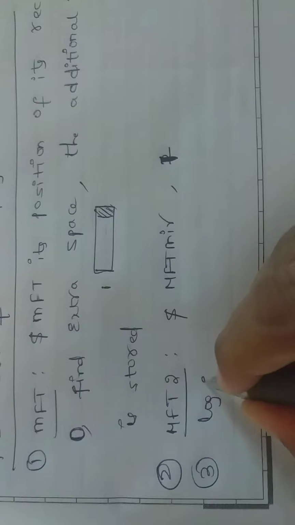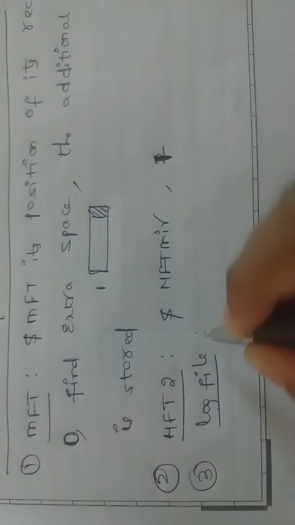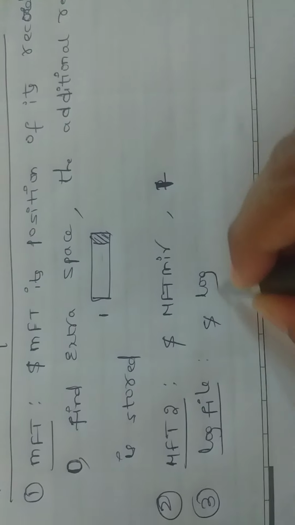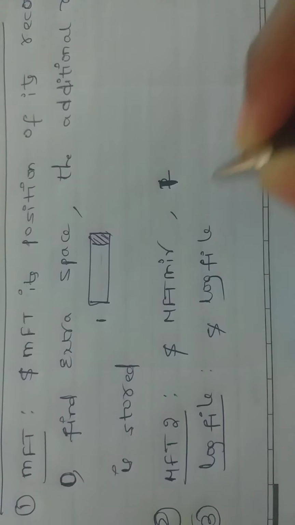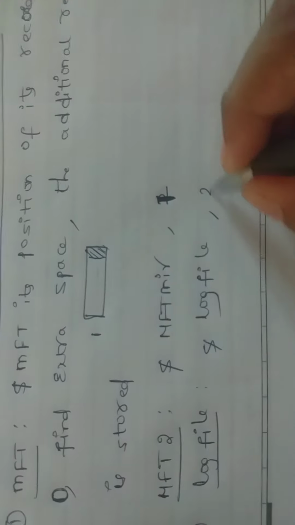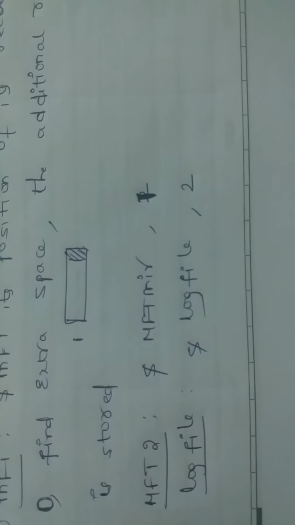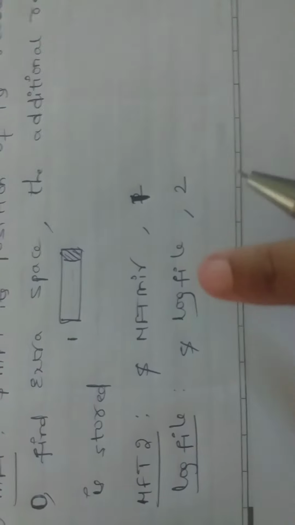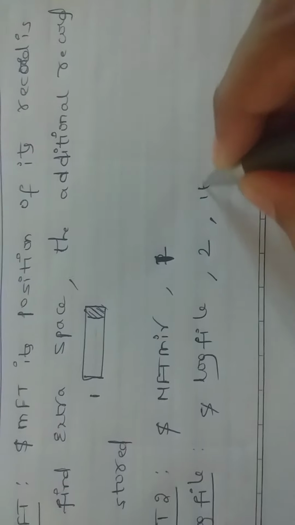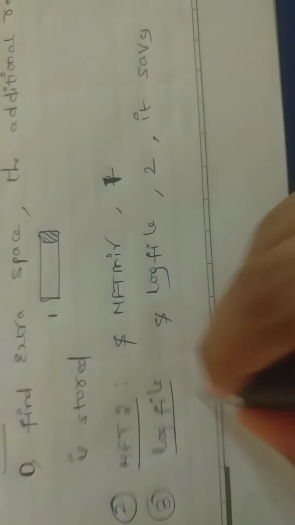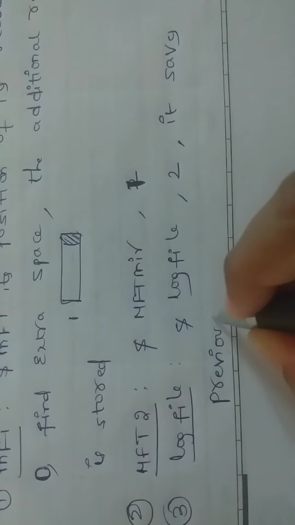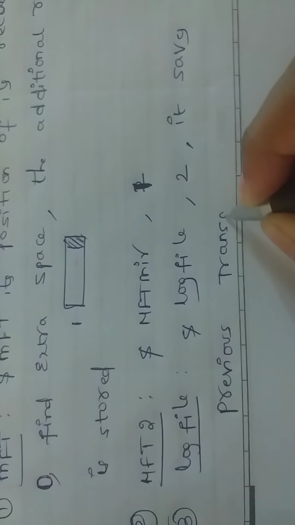Third one, log file, is written as $LOGFILE. Its position is 2. It saves the previous transactions.